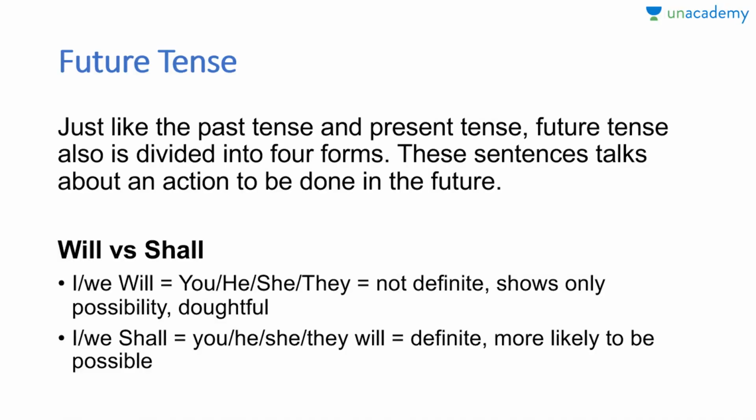So guys, let us start with the topic future tense. So what does future tense tell us, guys? Future tense generally tells us about the future. Now the correct grammar, again we will be seeing it here. Future tense, like the previous past tense and present tense videos you have seen, is again divided into those 4 forms only, okay? And again, these sentences talk about any action to be done in the future, as I already told you.